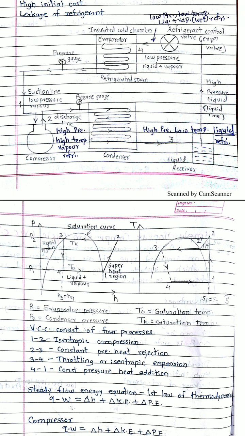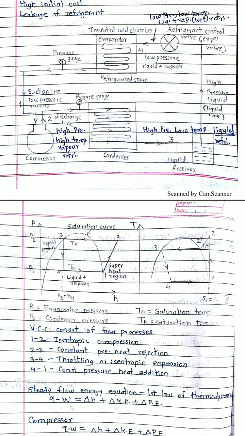So when you pass this refrigerant to the system, make sure that only vapor passes to the compressor, because the compressor you are using is a vapor compressor. Even a small droplet of liquid cannot be tolerated in the compressor, so always make sure that only vapors pass to the compressor.